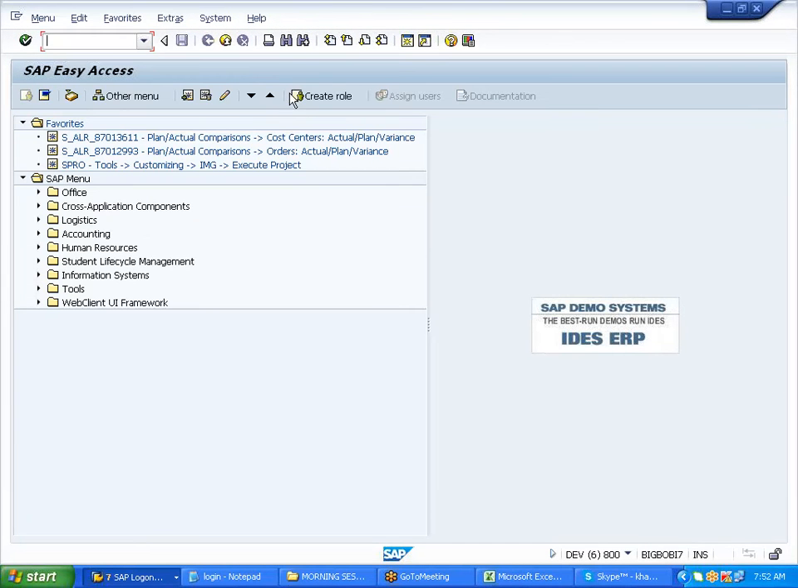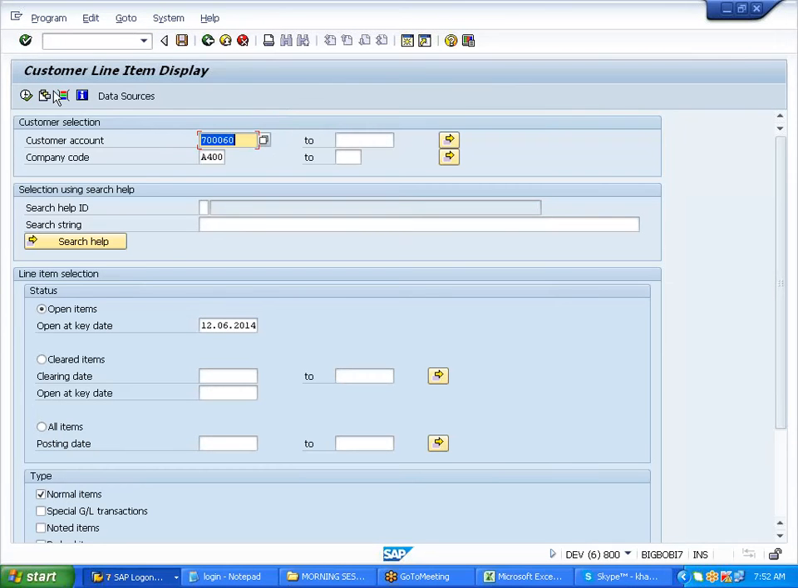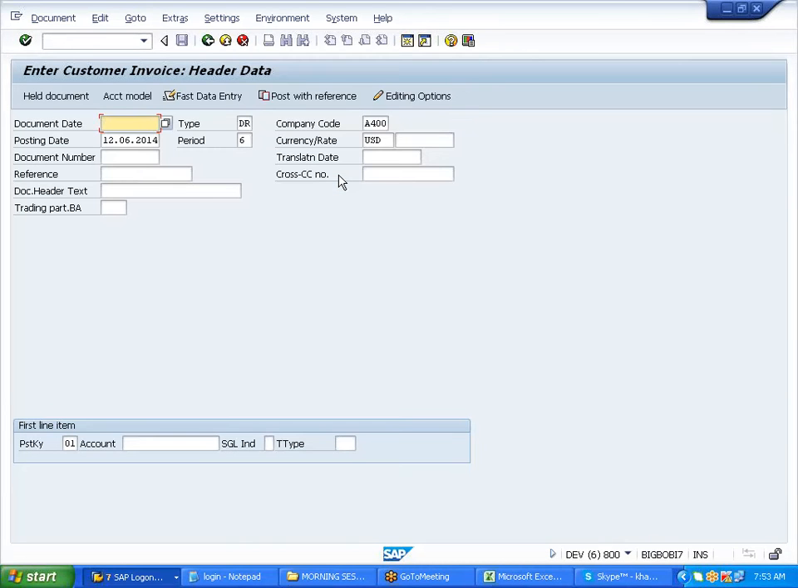Now let us check the report FBL5N. See, nothing is there. No items due. So let us create some invoices, F-22. Let me create a few invoices.